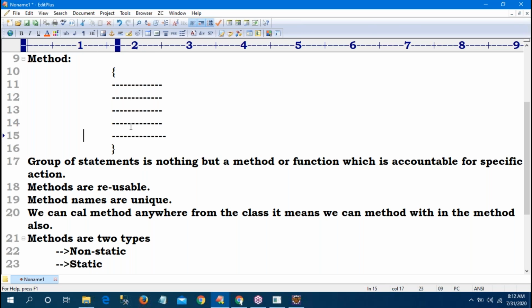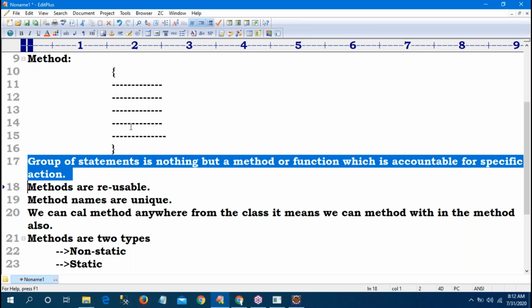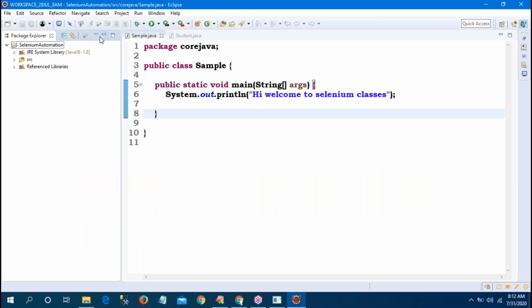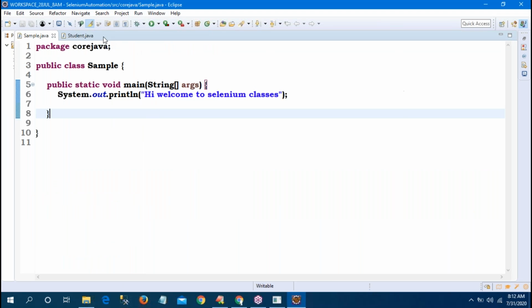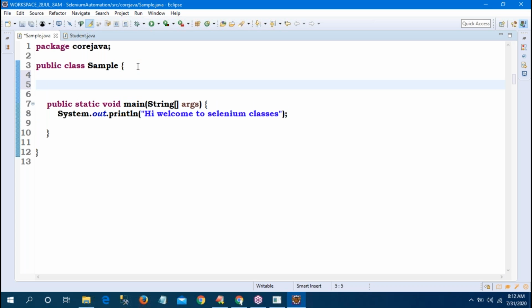Okay, so first, what I'm telling is, a group of statements that is accountable for a specific action is called a method or function. So in my program, observe carefully. I am not writing within the main method. Within the class, I am declaring a method.